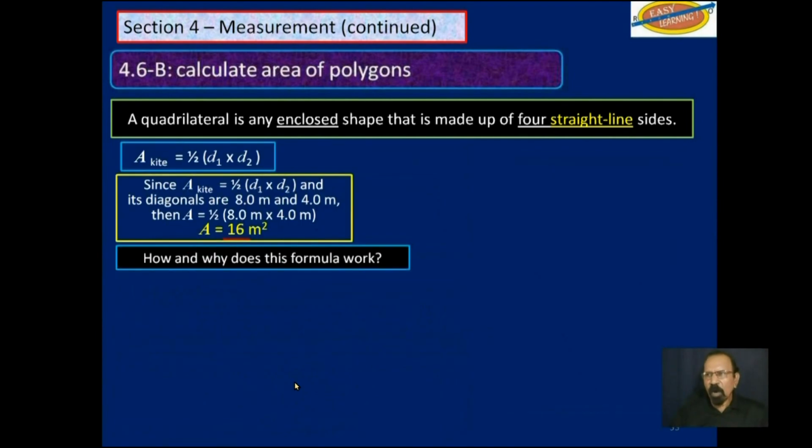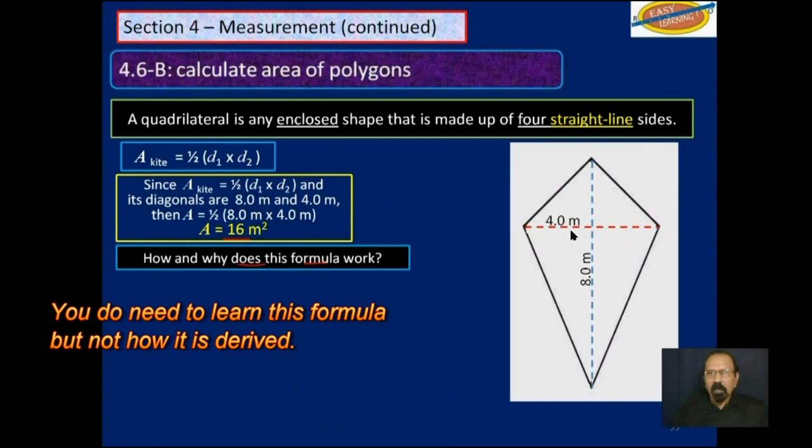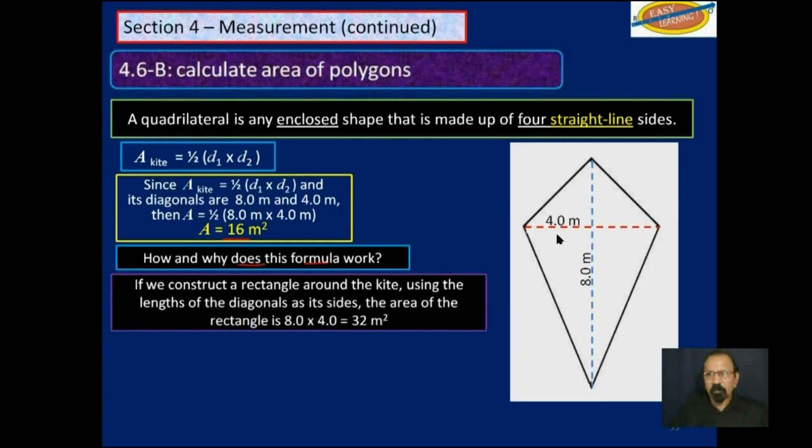So how and why does this formula work? Now you don't have to know this. All you need to know is to use that formula. So think about it this way.